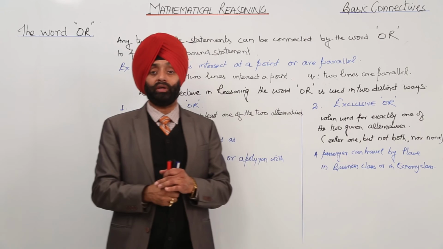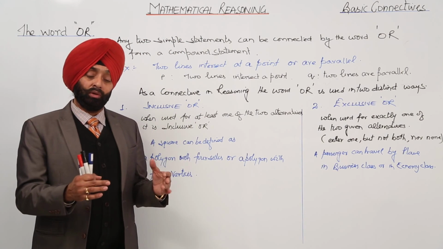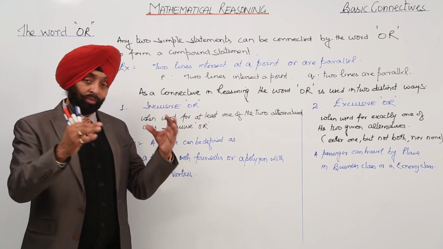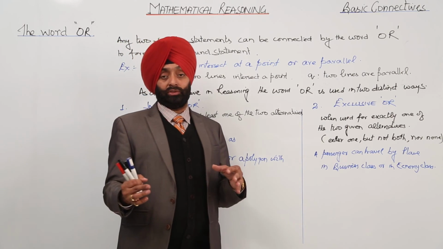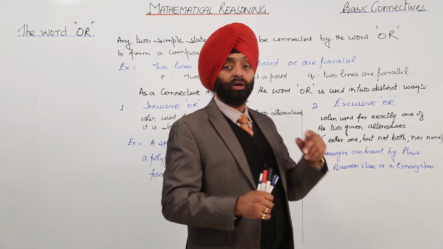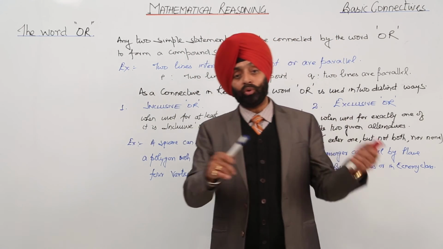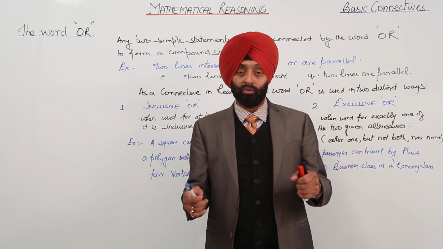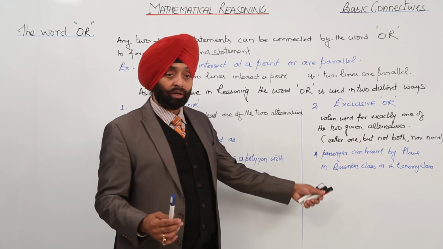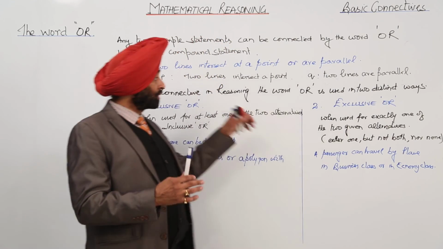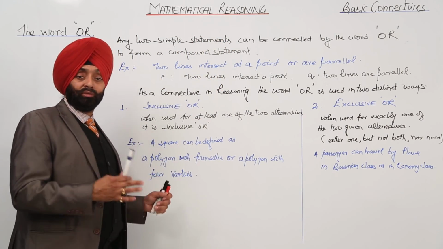Either the first wins or the second wins. We can't say that both win together. So when we are using or here, that is exclusive. So for the or we have inclusive and exclusive.